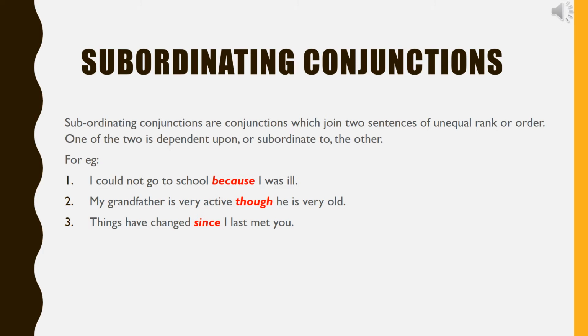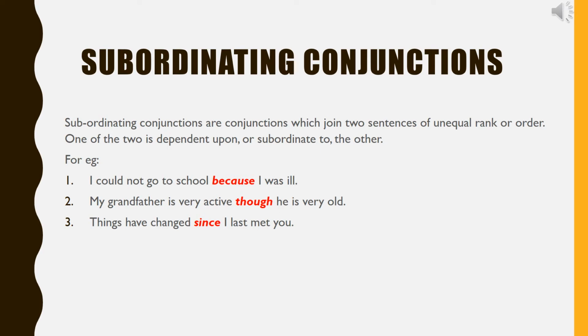What are subordinating conjunctions? Subordinating conjunctions are the conjunctions or the words which join two sentences of unequal rank or order. One of the two is dependent upon or subordinate to the other. For example, I could not go to school because I was ill. My grandfather is very active, though he is very old. Things have changed since I last met you. All the words in red are subordinating conjunctions.